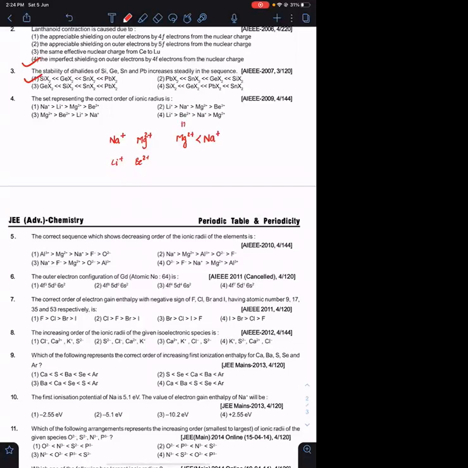Because in Mg2 positive you have 12 protons, in Na positive you have 11 protons. And Be2 positive has to be lesser when compared to Li positive. Here you have 4 protons, here you have 3 protons. Be2 positive has 4 protons and 2 electrons, Li positive has 3 protons and 2 electrons. 4 protons will pull the shell more, right? Agreed, everyone?